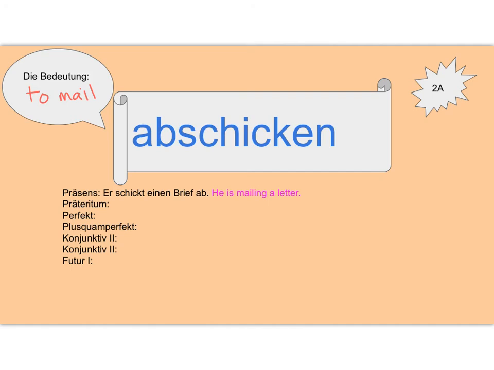Our next verb is abschicken, which means to mail. And remember, this is a separable verb. So ab gets moved to the end of the sentence in the present tense. So when you look at your present tense sentence here, schickt einen Brief ab. He is mailing a letter. Now for the Futur I, we want to change it to say he will mail a letter. So abschicken is going to reconnect as one verb and be in its infinitive form at the very end of our sentence. So we have he will, then einen Brief, and abschicken at the end.